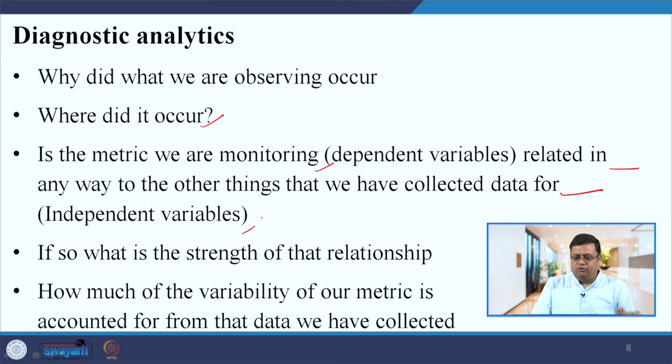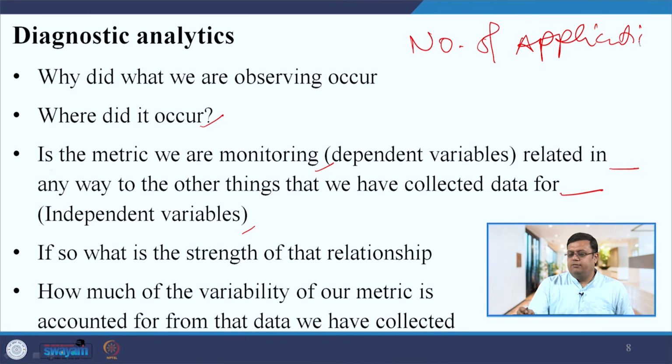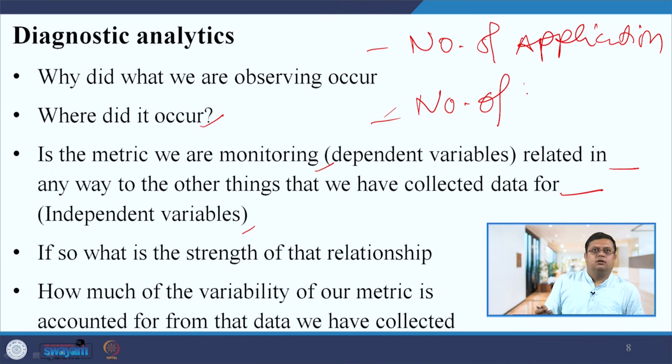Because if the independent variable and dependent variable are not related, then what kind of relationship are you calculating? Suppose you are calculating the relationship between the number of applications you received and the number of people who left the organization. Are you able to establish a relationship through any logic? If that logic is missing between these two variables, that is what you need to think about. And if the logic is there, then what is the strength of the relationship?